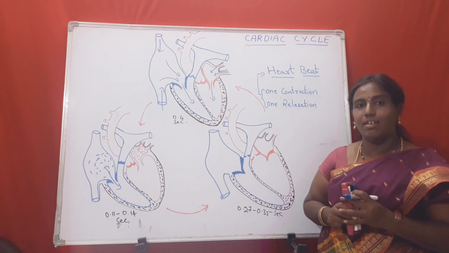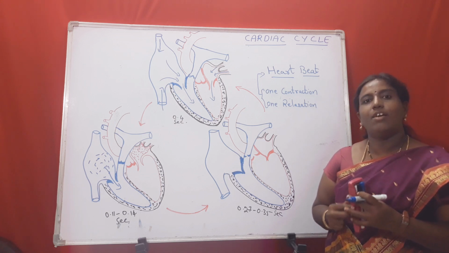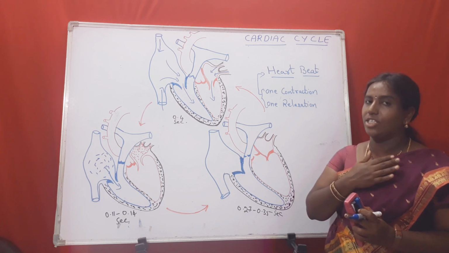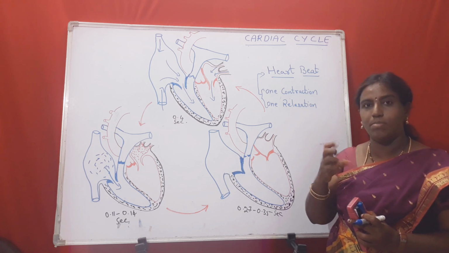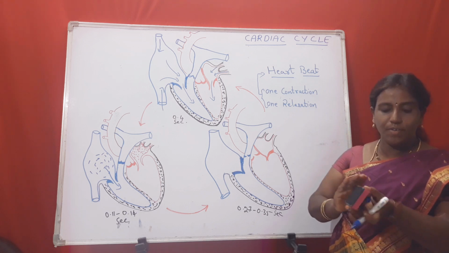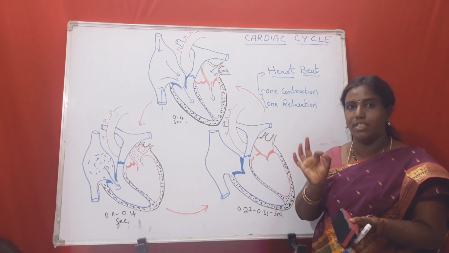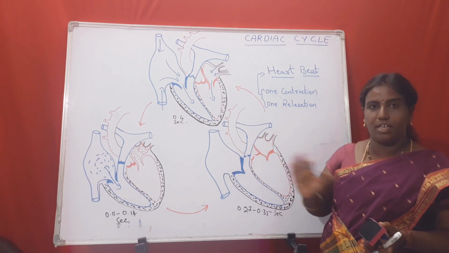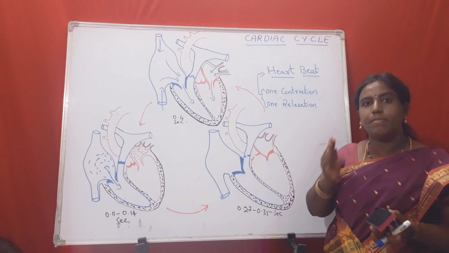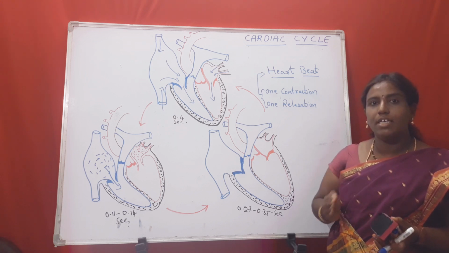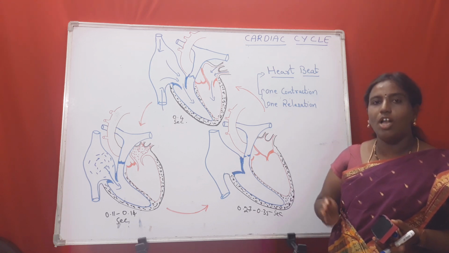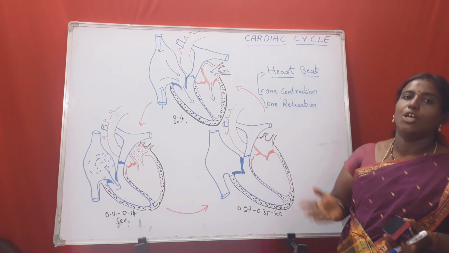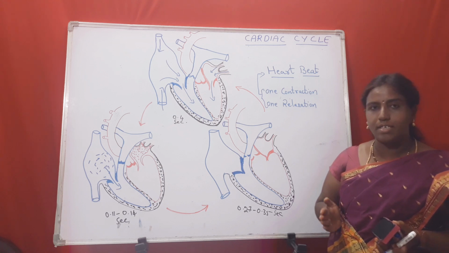Commonly, why is heartbeat essential? Did you ever keep your hand here and check? You feel some sound, lub dub, lub dub. When you check the pulse, you feel some tuck tuck tuck. It is nothing but the heartbeat. So what is the purpose of the heartbeat? Heartbeat pumps the blood to all body parts. So heartbeat is essential to pump the blood to all parts of the body.